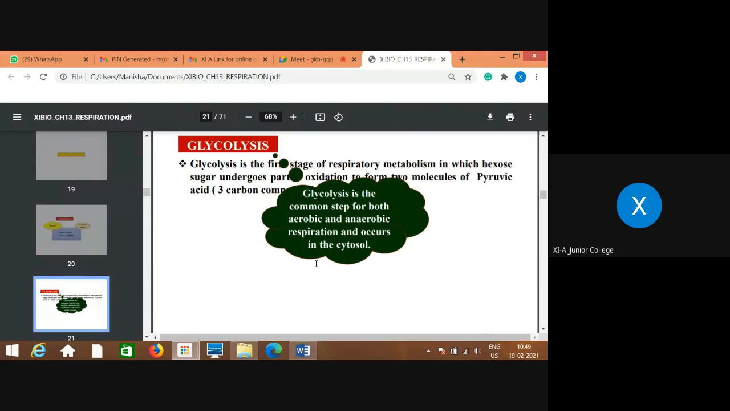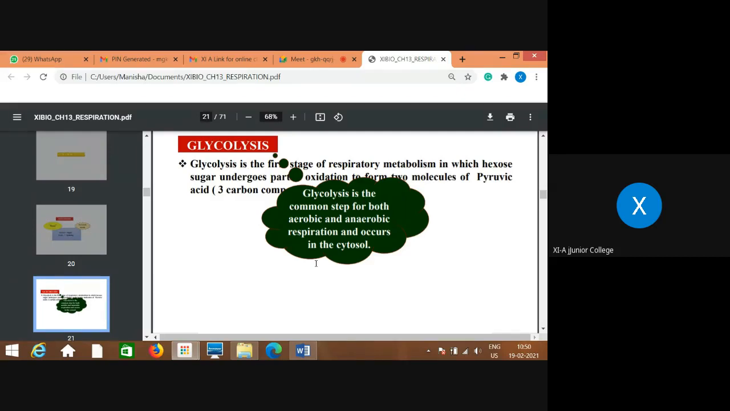So that whatever the energy is released can be stored in the form of ATP. So that's why glycolysis is the first step, which can be considered a common step for both aerobic as well as anaerobic types of respiration, and that occurs in the cytosol. That means the cytoplasm of that cell. So that part of the cell, the cytosol, is where this first common step, called glycolysis, takes place.